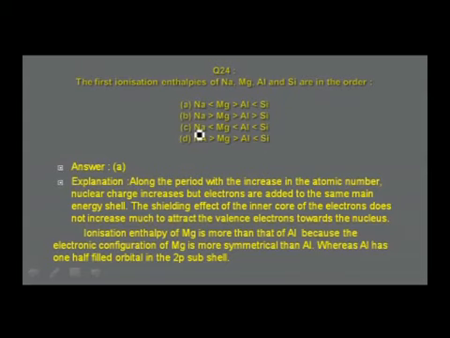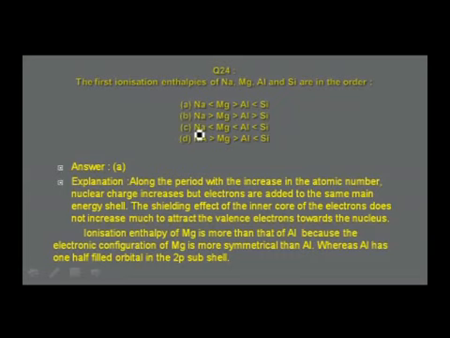Let me read out the second paragraph there. Ionization enthalpy of magnesium is more than that of aluminum because the electronic configuration of magnesium is more symmetrical than aluminum. For magnesium, the electronic configuration is 1s2, 2s2, 2p6, 3s2, whereas for aluminum it is 1s2, 2s2, 2p6, 3s2, 3p1, or you may say 3px1.